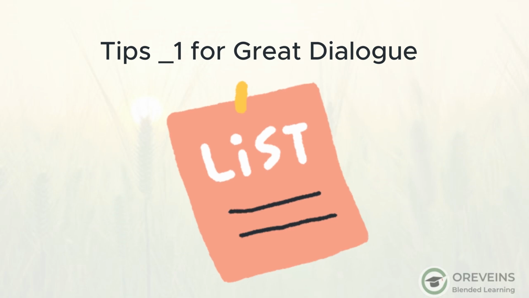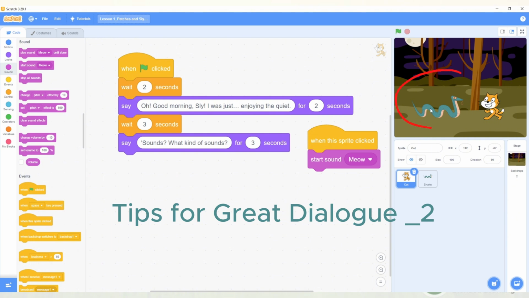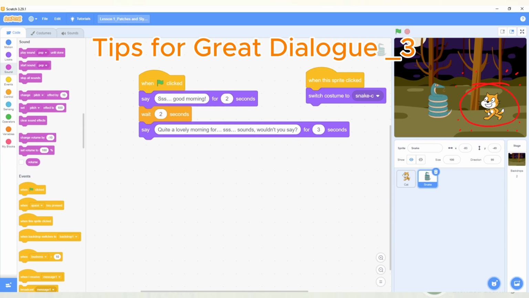Here are the tips for great dialogue. Make sure the timing of your dialogue matches the voice recordings. Use different costumes to show character expressions. Experiment with sound effects to add atmosphere.